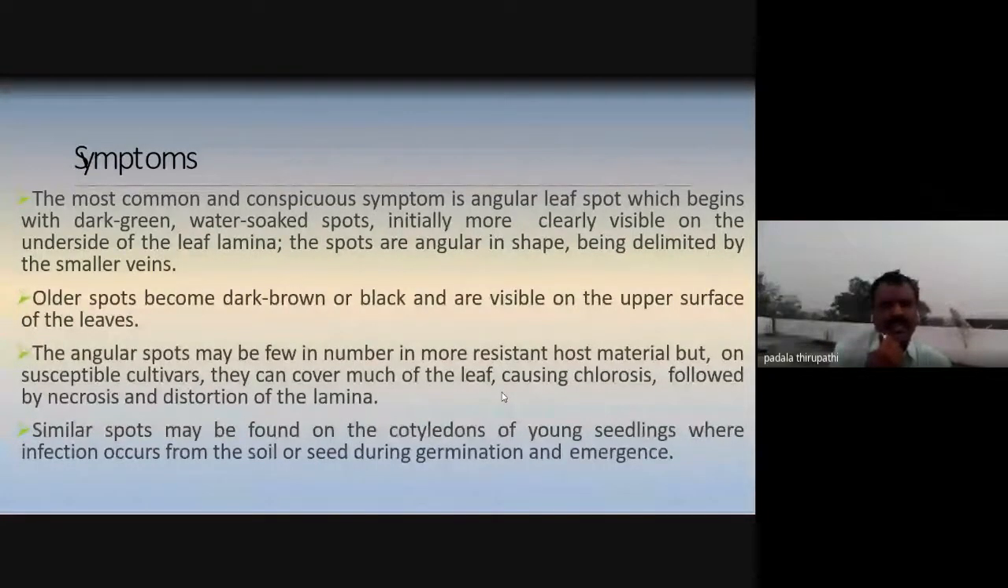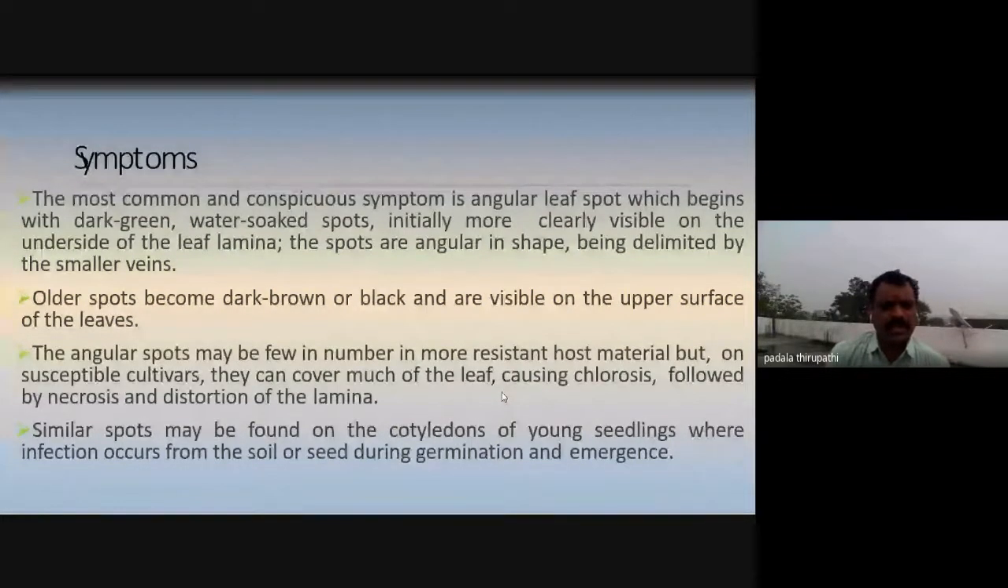The green patches and different spots are observed on the underside, or lower surface, of the leaf lamina or leaf blade. So the spots are angular in shape, being limited by the smaller veins. Even the veins are affected by this disease. Then as the spots get older, they become dark brown or black and are visible on the upper surface of the leaves.